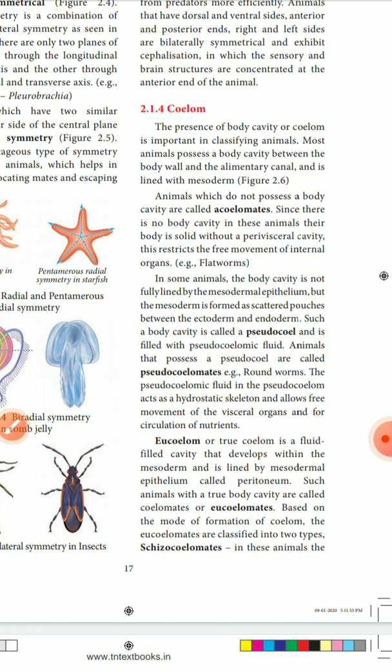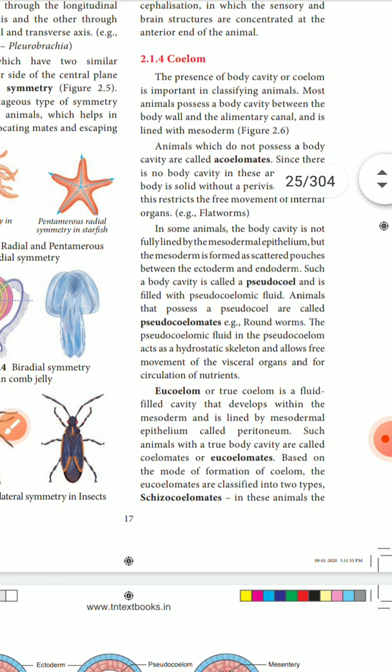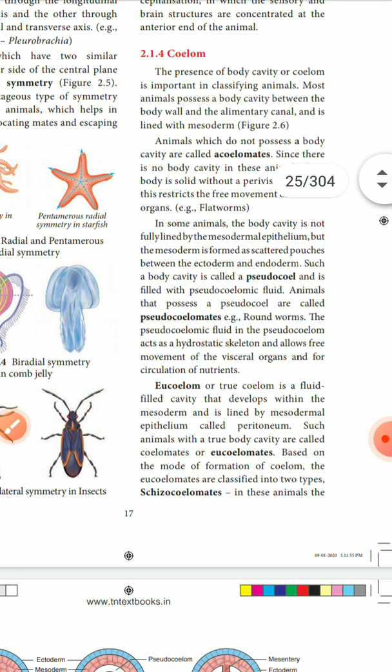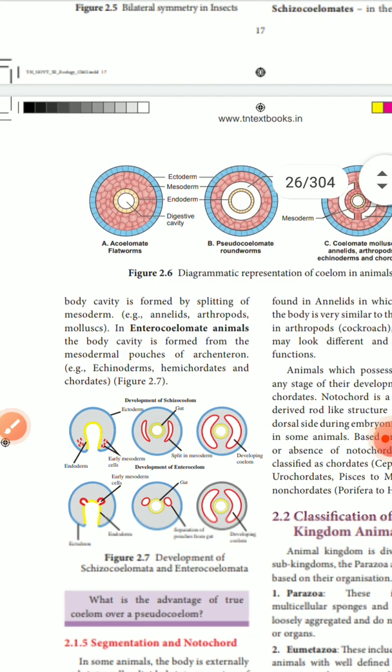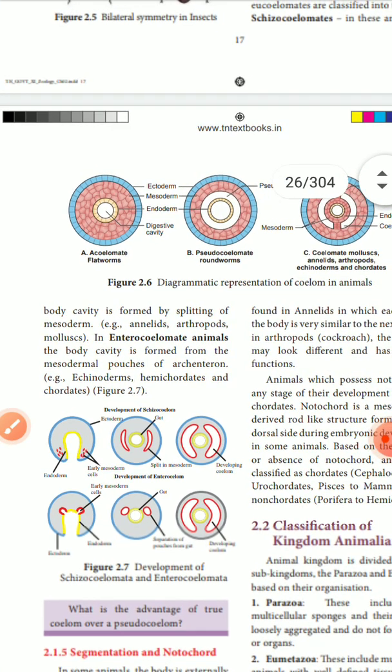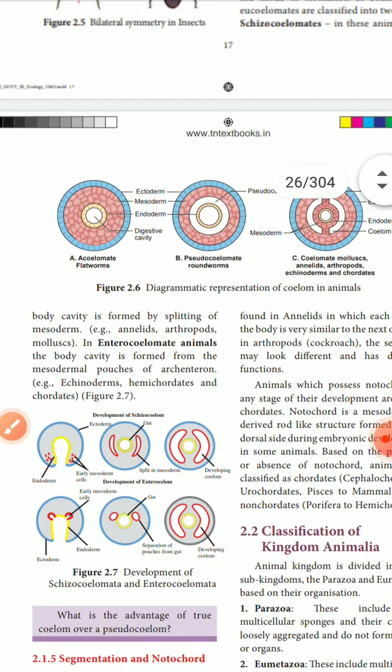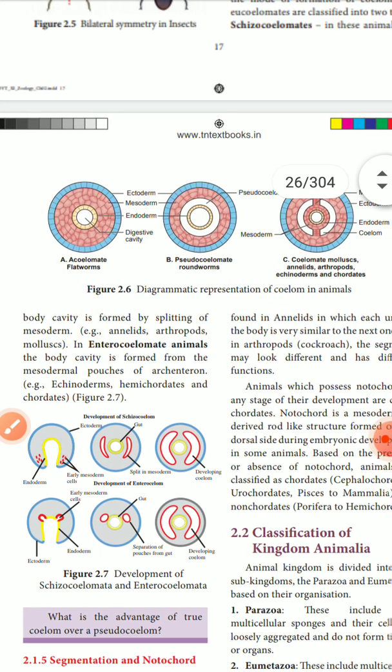In animals with a true coelom, the fluid-filled cavity develops within the mesoderm and is lined by mesodermal epithelium called peritoneum. Such animals are true coelomates, or eucoelomates. Based on the mode of formation of the coelom, eucoelomates are classified into two types: schizocoelomates and enterocoelomates. Schizocoelomates form by splitting of the mesoderm. In annelids and arthropods we see schizocoelomates.